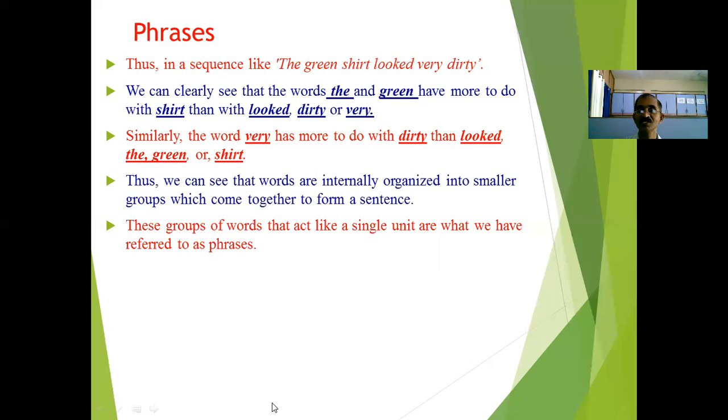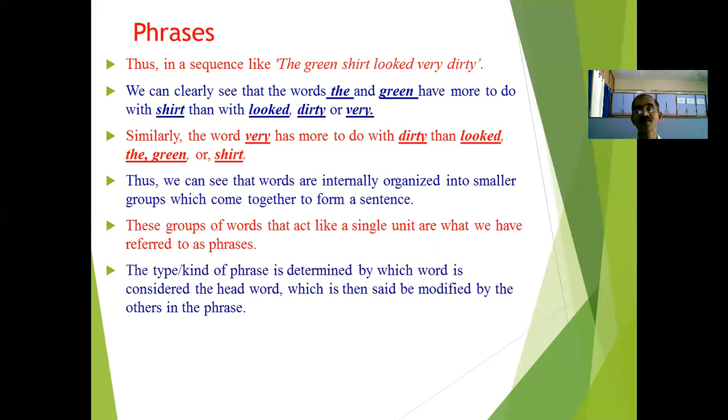phrases. Means when we form a smaller group of words, that is one kind of unit, a group of words that acts like a single unit. That is what we have referred to as phrases. That is one meaning of phrase. So there are types or kinds of phrases. The type or kind of phrase is determined by which word is considered the head.